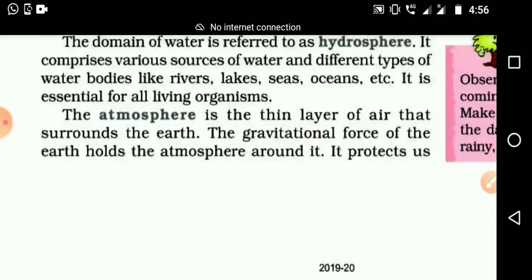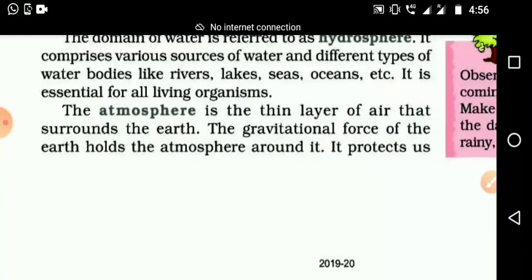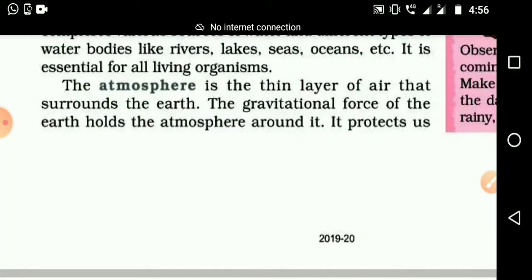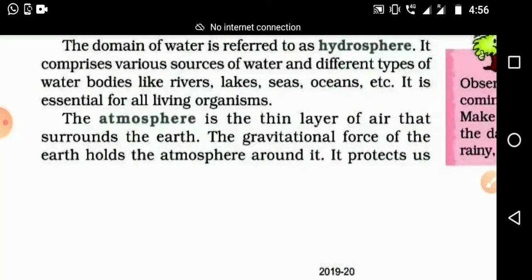Then next one, atmosphere. The atmosphere is the thin layer of air that surrounds the earth. Please write it first.